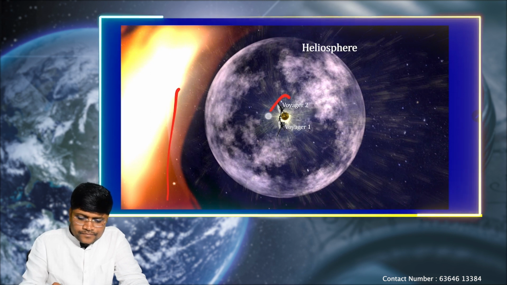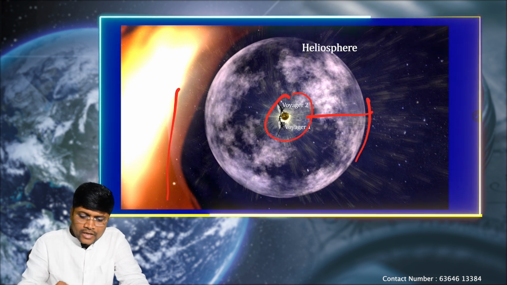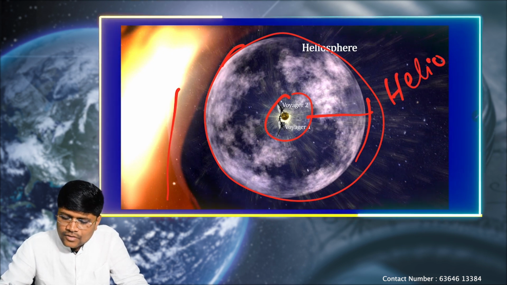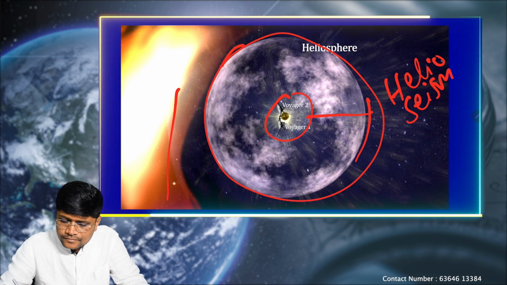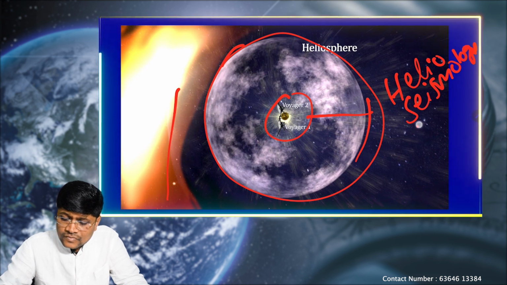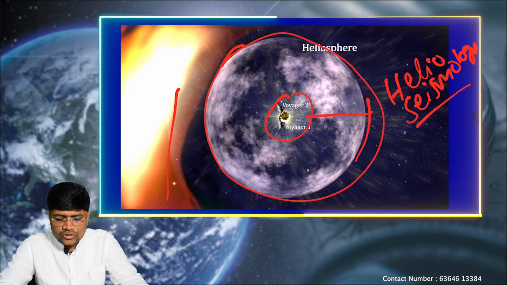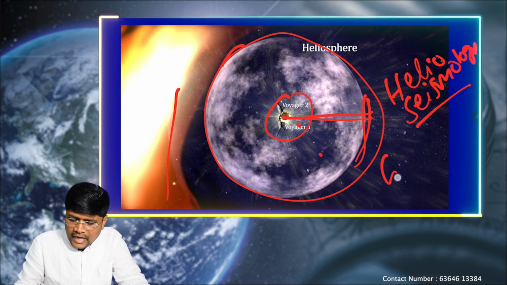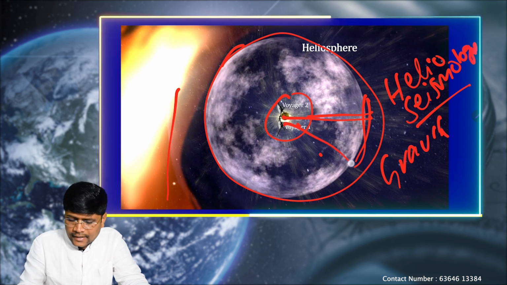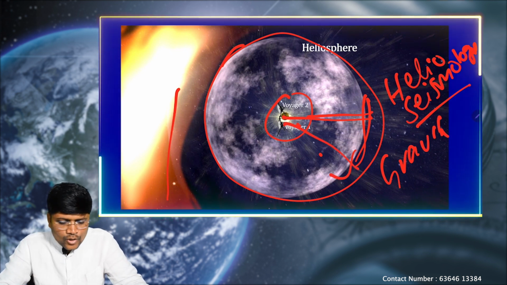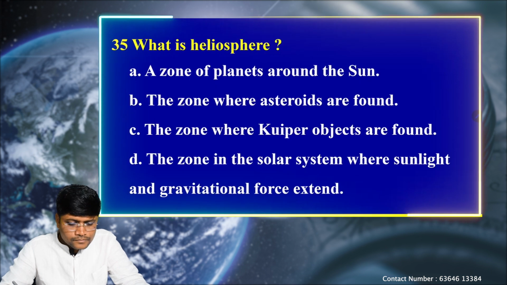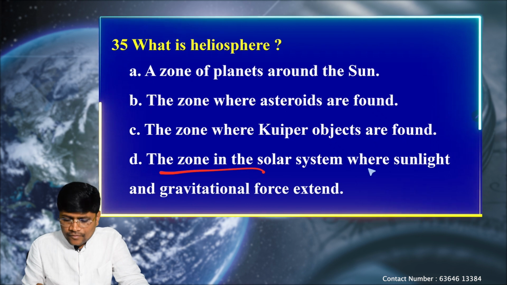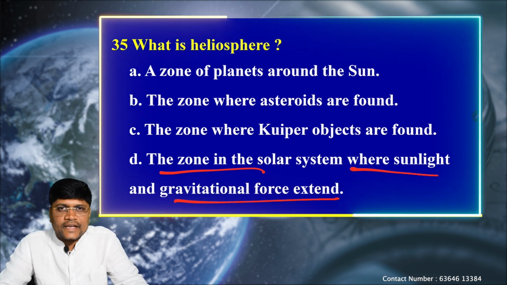See, this is the Sun and this is the heliosphere. The study of the Sun is called heliophysics or helioseismology. Helioseismology refers to the study of the Sun, and the heliosphere refers to the zone up to which the Sun's gravity and light can penetrate. That is called the heliosphere. So option D, the zone in the solar system where sunlight and gravitational force extend. Clear?